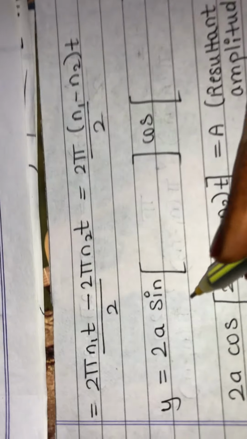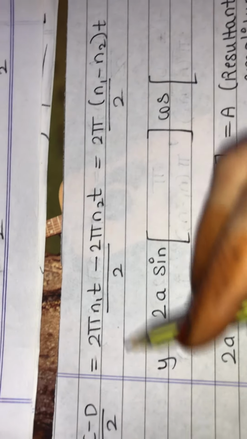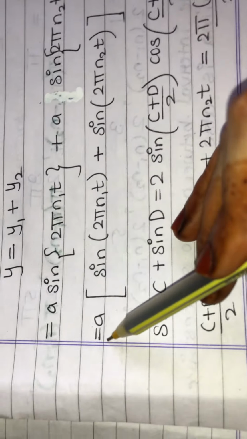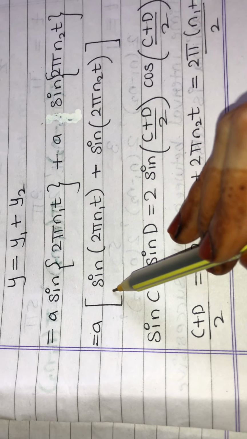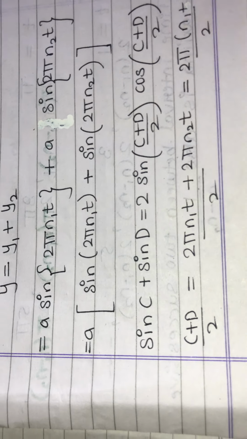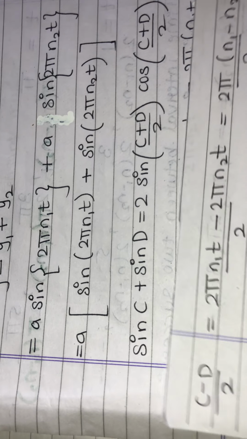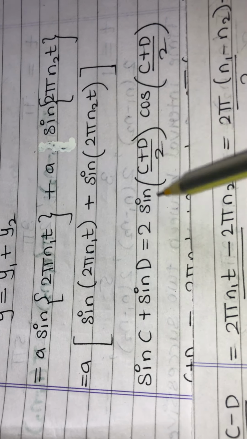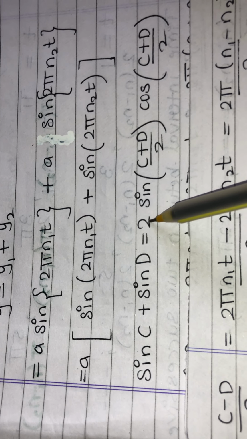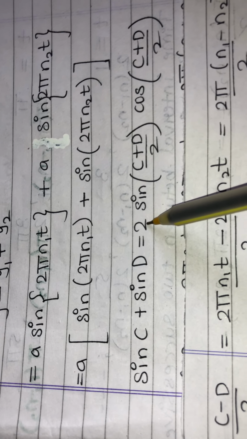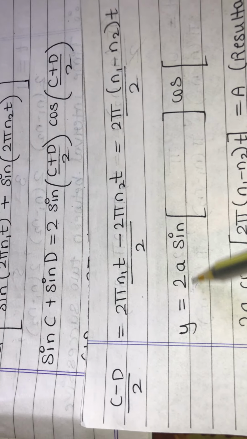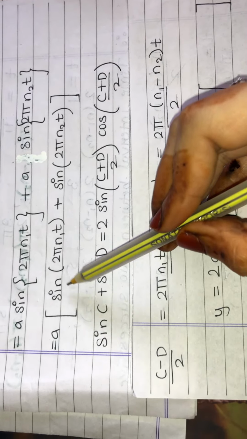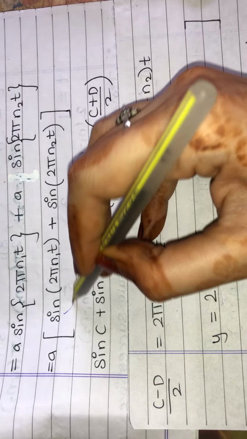Then what would be my next step? The next step is substitution. Now I have y as a and this sine c plus sine d. I will be expanding this sine c plus sine d by this expansion formula. By using the expansion formula we get 2. We have 2 in the formula, so I'll write 2. A we have as it is, so here is that a. Then according to the formula, how will this term expand?